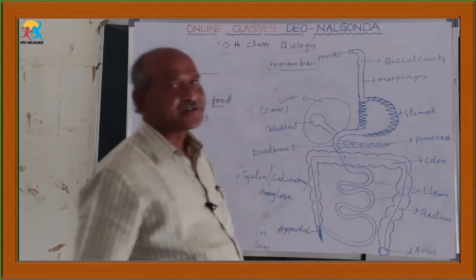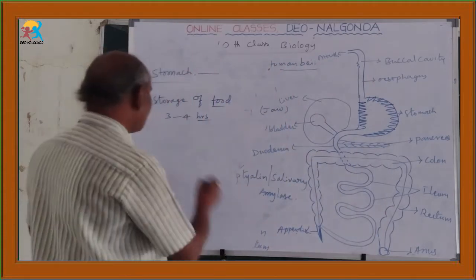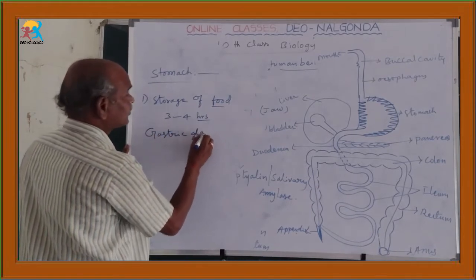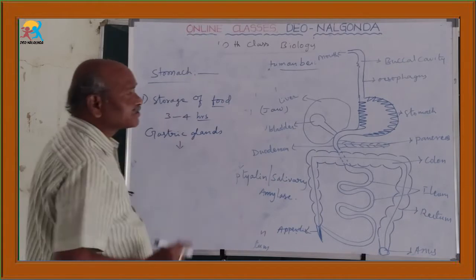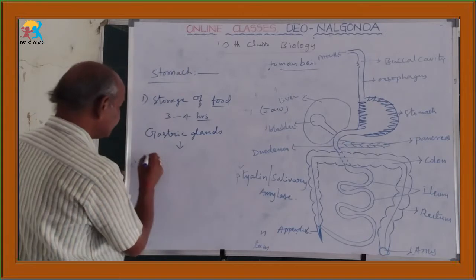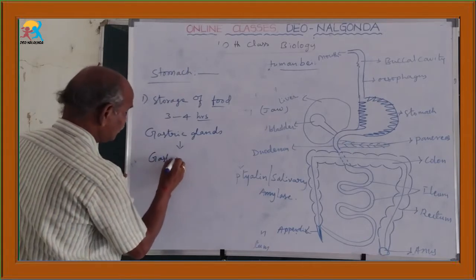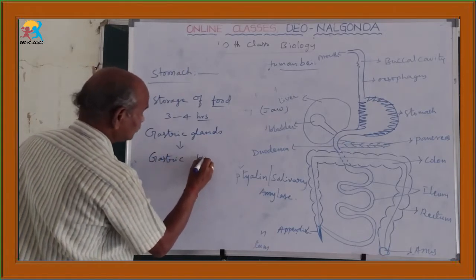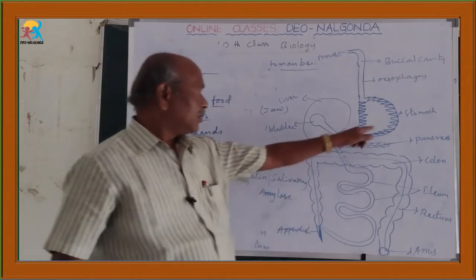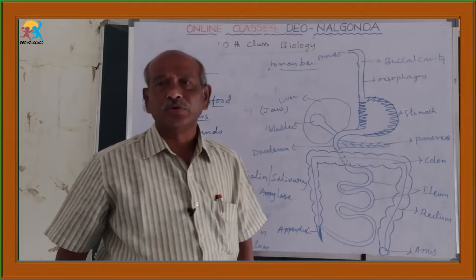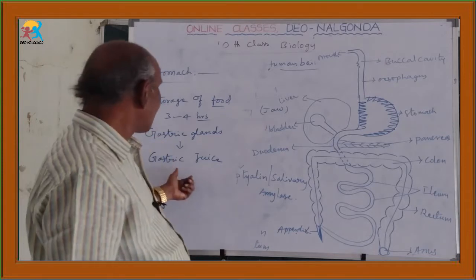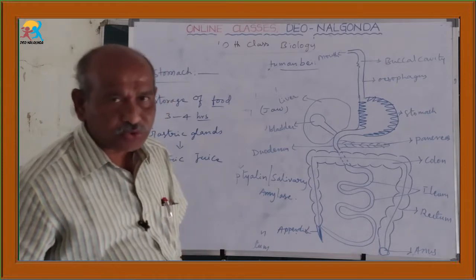These glands secrete a juice, and that juice is called the gastric juice. The wall of the stomach consists of gastric glands, and the gastric glands secrete the gastric juice.